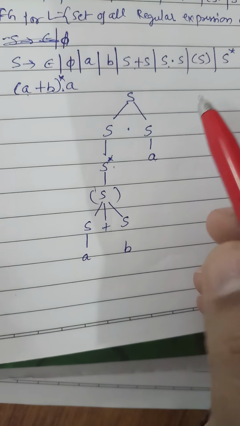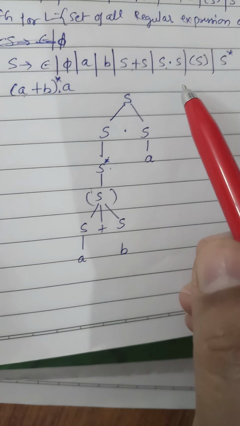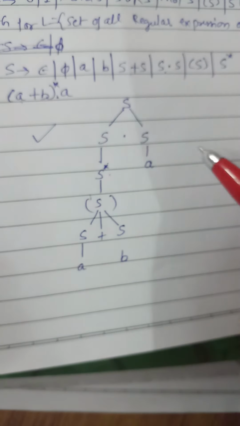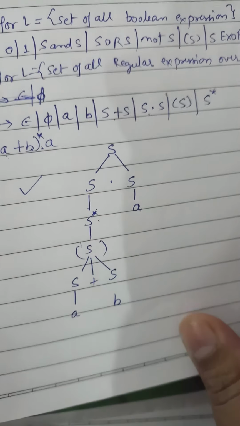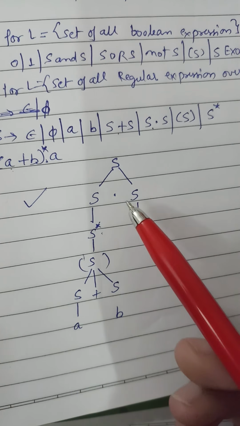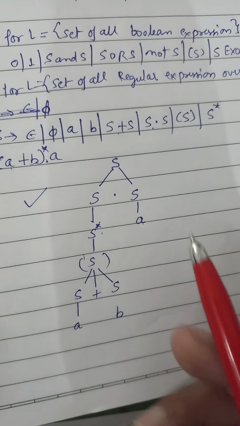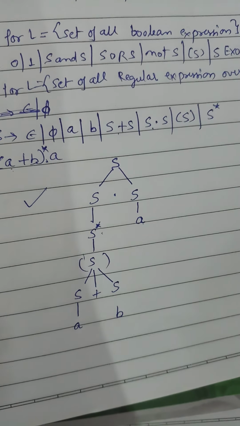So in that way we can take any string which comes under regular expressions, because we have all the things which belong to regular expressions in our CFG. So this is correct. In this way we can make a CFG for all these things, and we can cross check by taking any valid string. If we are able to make the tree with that string, that is the correct way, and in that way we can identify whether we are going in the right direction or not.